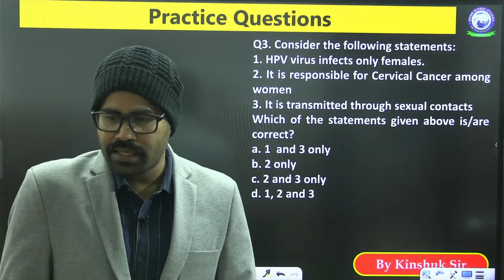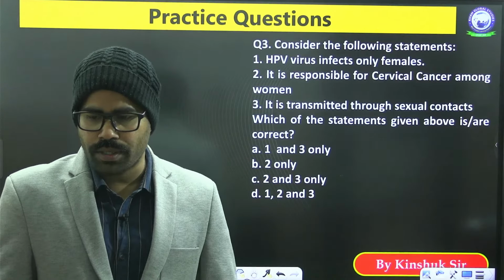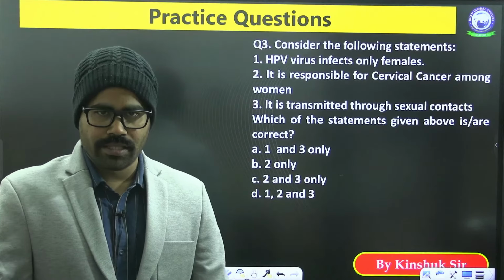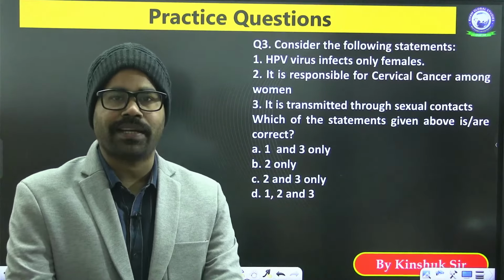Will there not be a class in Hindi medium? Yes yes, there will be a class in Hindi medium also at 6 p.m. At 6 p.m. we will have the same classes and topics in Hindi medium also.